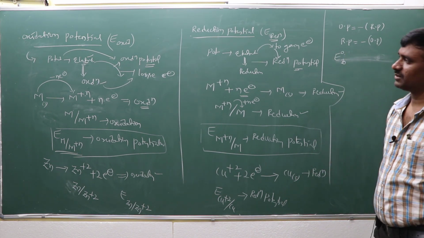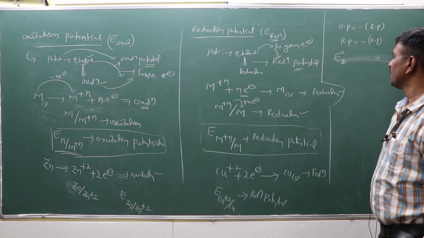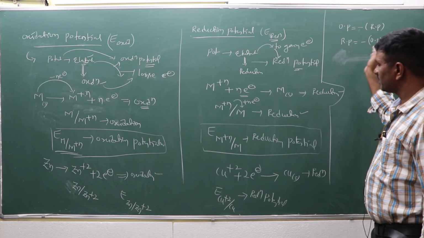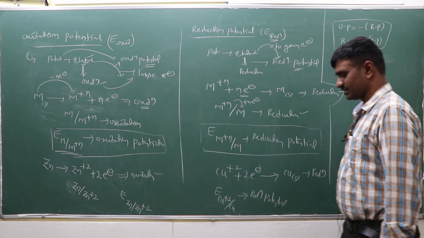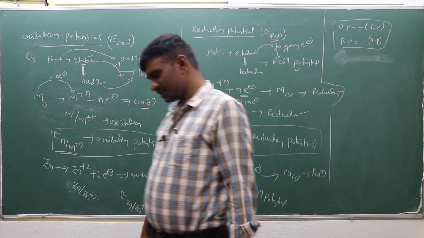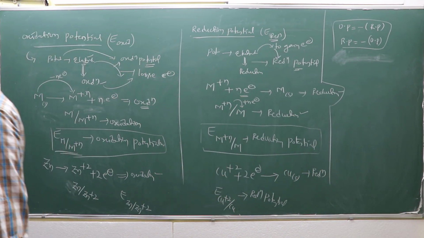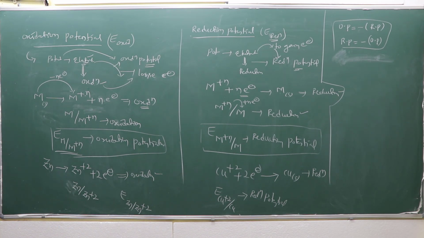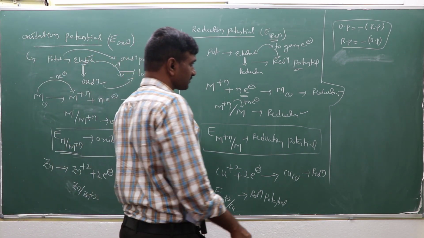I can explain what is standard electrode potential later. Suppose the oxidation potential is converted to reduction potential, or reduction potential is converted to oxidation potential. How? By putting the minus sign before that. Right?